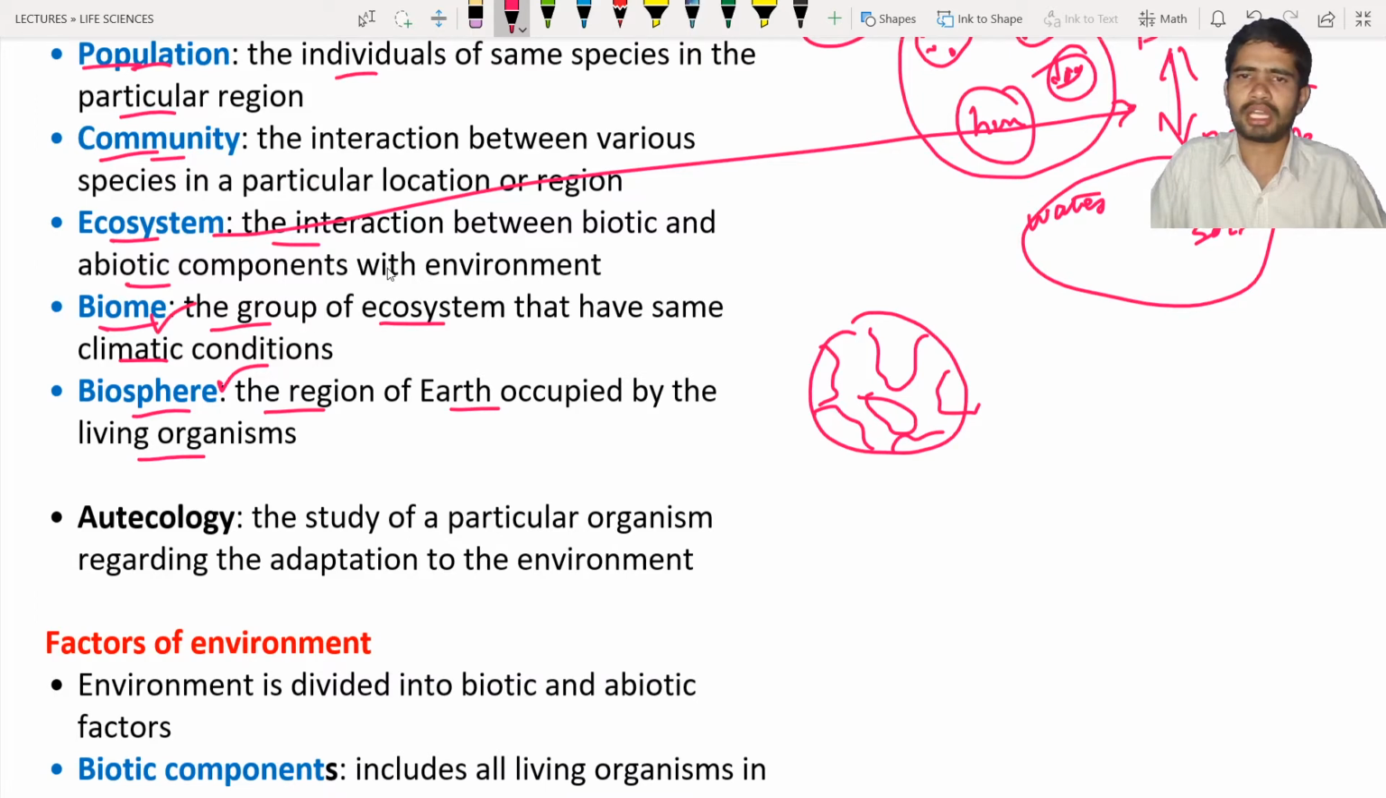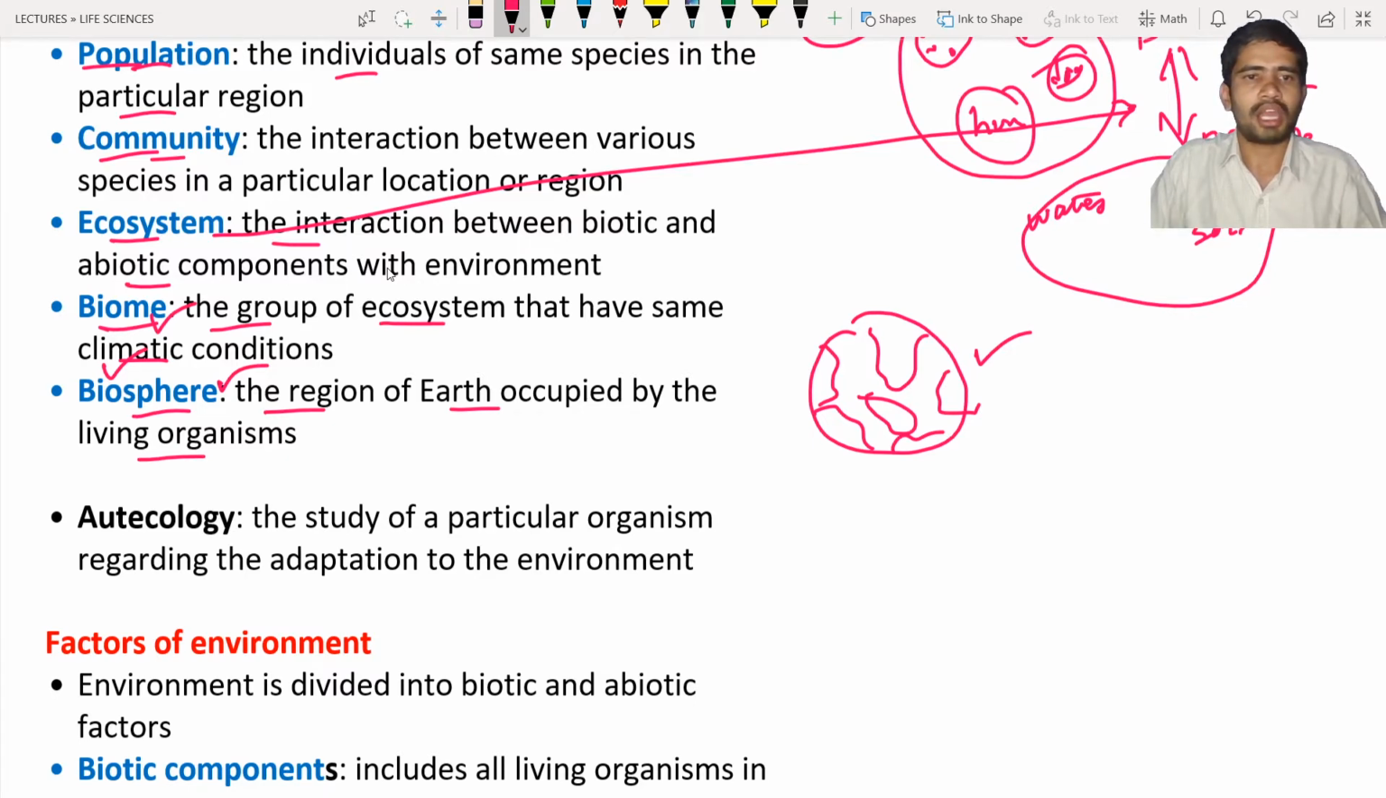So what about other planets? Earth is okay. What about other planets? If other planets are also occupied with living organisms, then we can call it a biosphere. Mostly, like Jupiter or Mars, we don't find any living organisms over there. But if these planets have such kind of living organisms, definitely we can call them a biosphere. The region should contain living organisms.